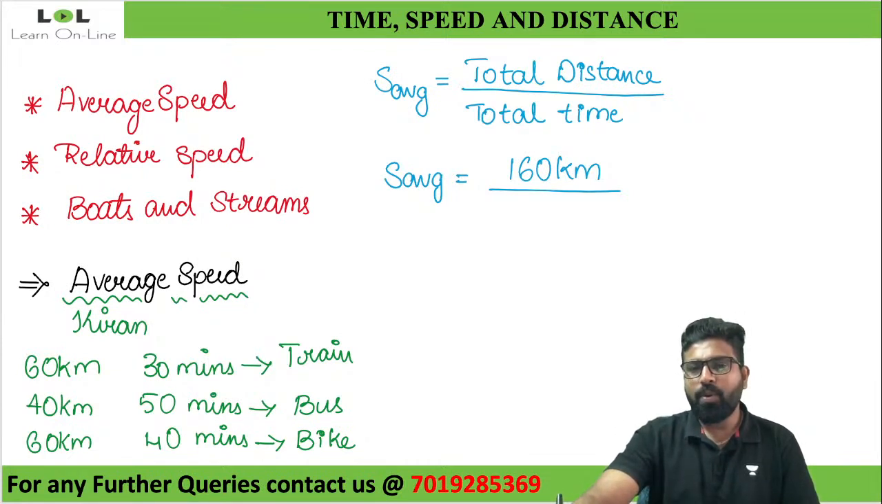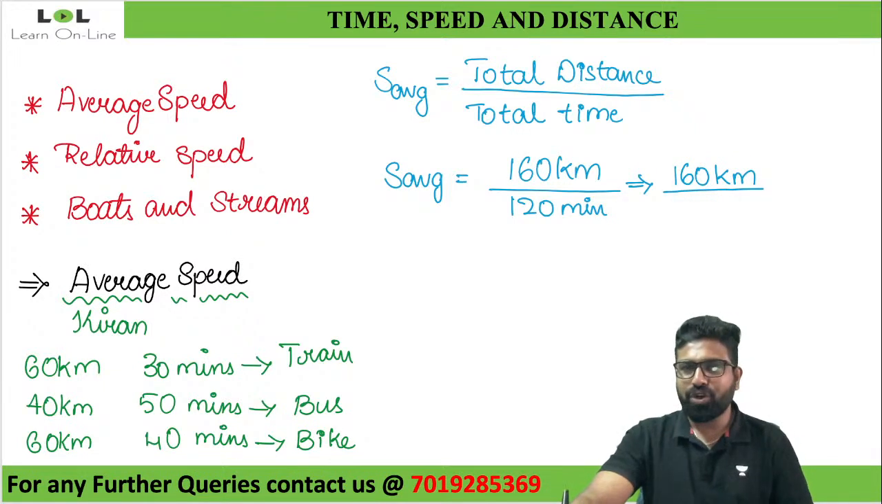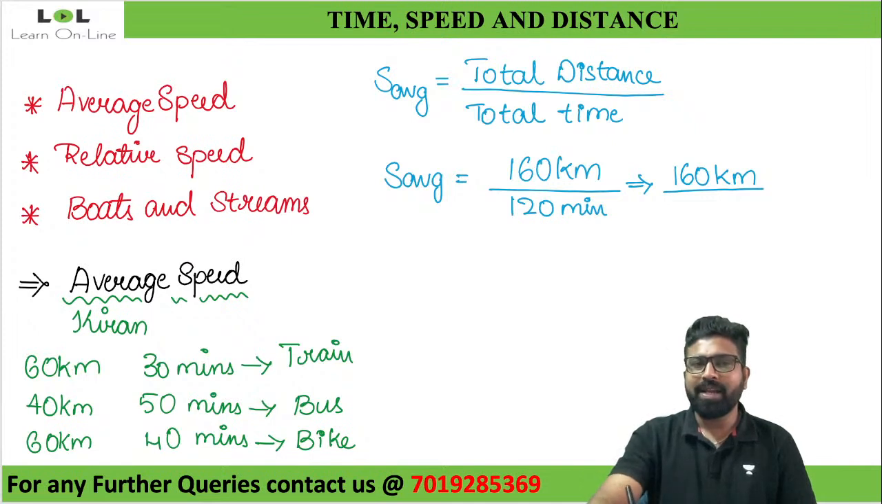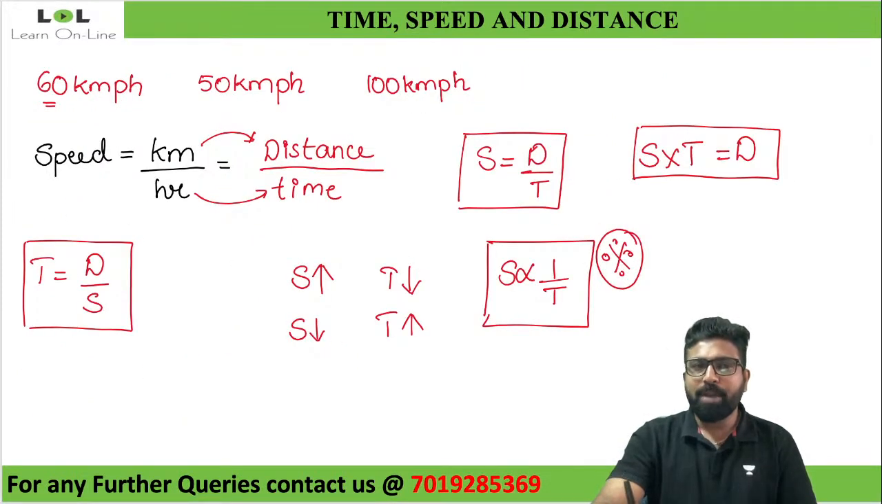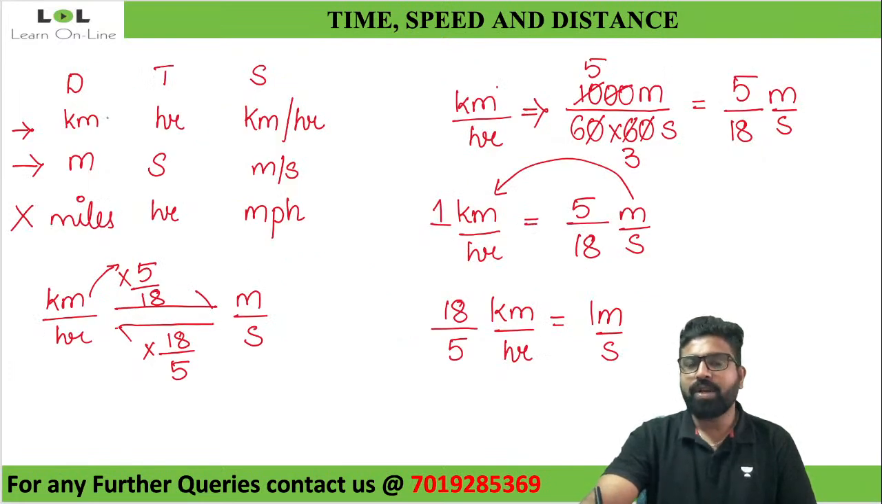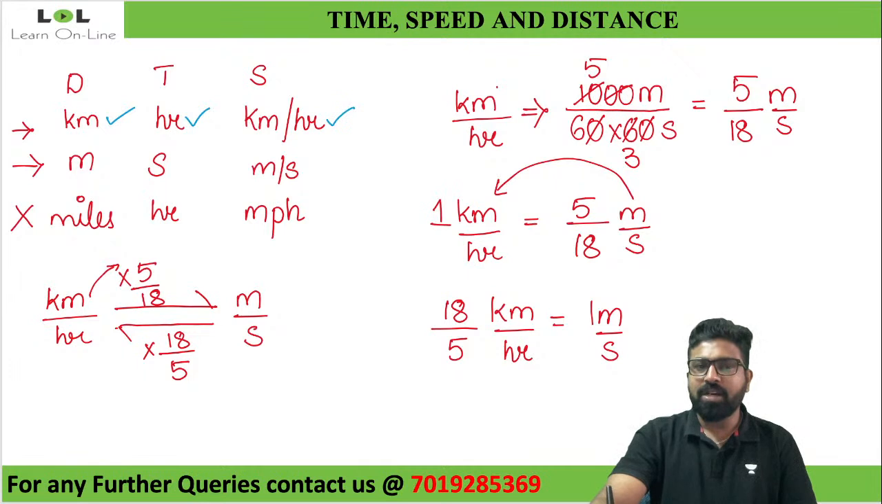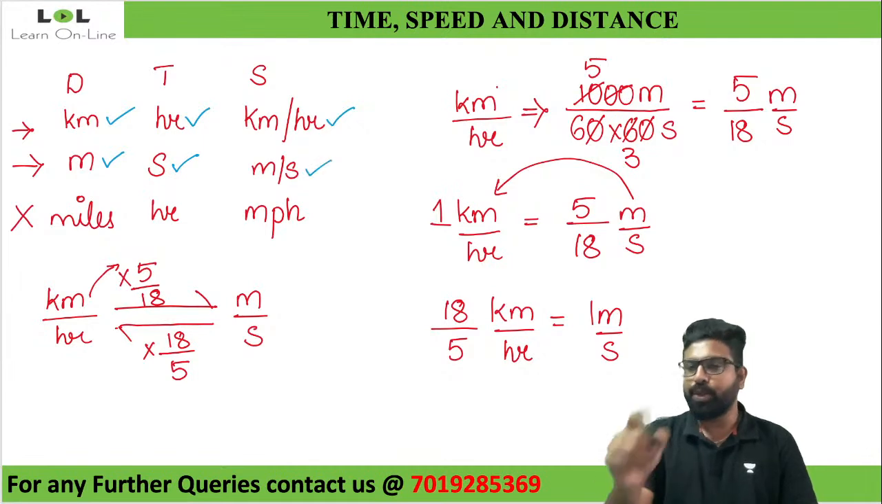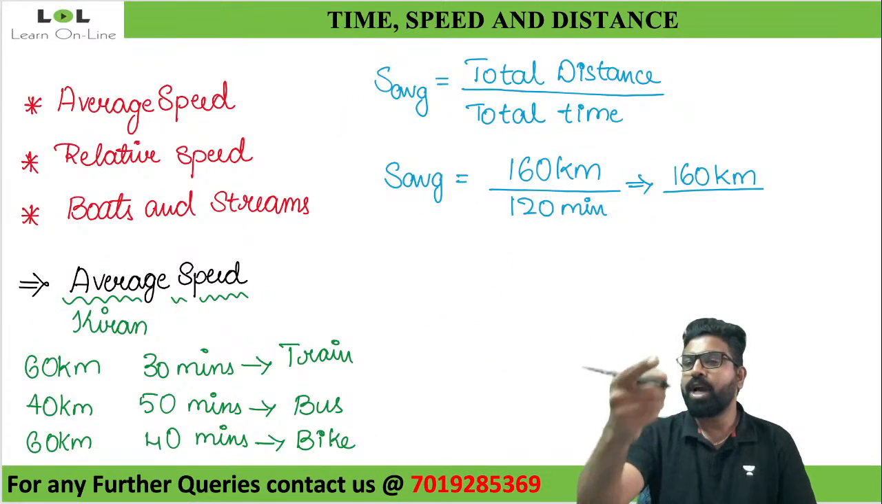160 divided by 120 minutes. Can I keep it like this, or should I write it as 160 kilometers divided by, now I need to convert this minutes into hours? Yes or no? Why? I told you earlier, whenever you're measuring speed in terms of kilometers, your time should always be in terms of hours. So your speed will be kilometer per hour. Whenever you're traveling in terms of meters, time should always be in terms of seconds, so it should be meter per second. So you cannot keep it in terms of minutes. You need to convert it into hours.